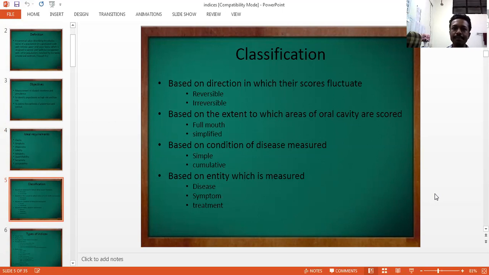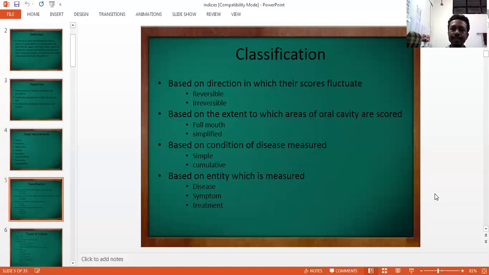Now indices are broadly classified according to 4 criteria: based on the direction in which their score fluctuates, based on the extent to which the areas of the oral cavity are scored, based on the condition of the diseases measured, and based on the entity which is measured. Based on the direction in which the score fluctuates, the indices are of 2 types: reversible index and irreversible index.